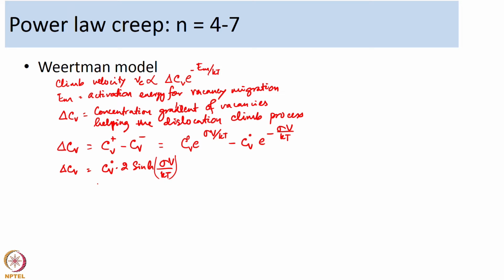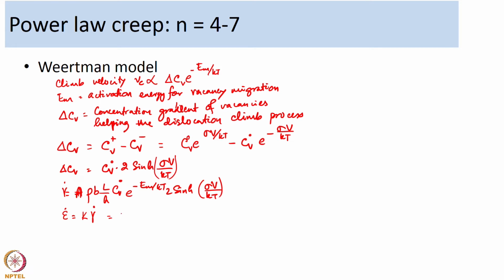So now if we include this into the shear strain rate equation, gamma dot will eventually turn out as rho b L by h Cv naught e to the power minus Em over kT into 2 sinh sigma v over kT. So we can use a constant, say a. So gamma dot will become basically a constant a into all this. Your creep strain rate is another constant k into the shear strain rate.